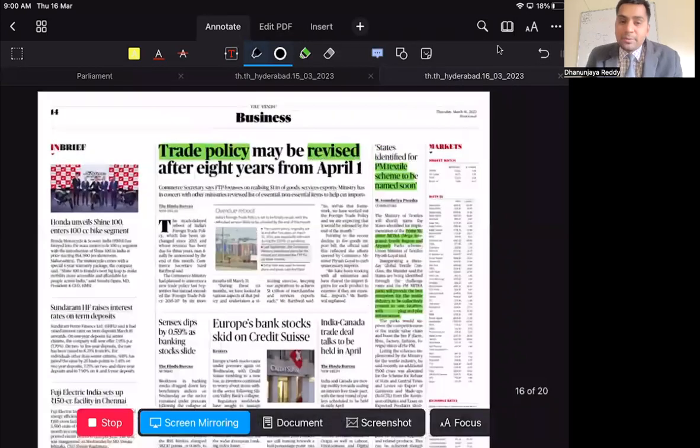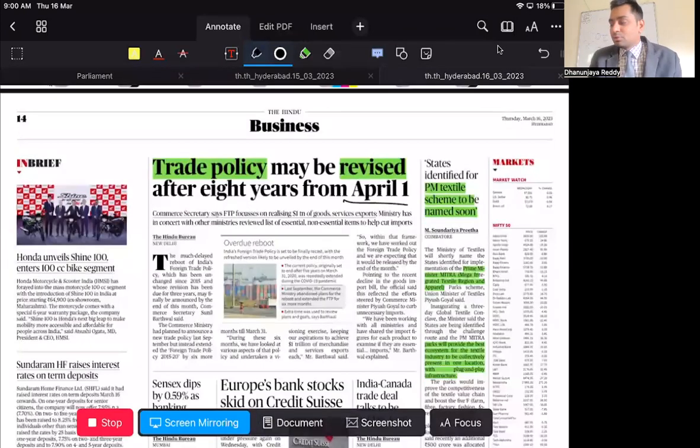New trade policy may be revised after 8 years from April 1st. So the central government is thinking to revise the trade policy by April 1st. We have to wait and watch what that is going to be.